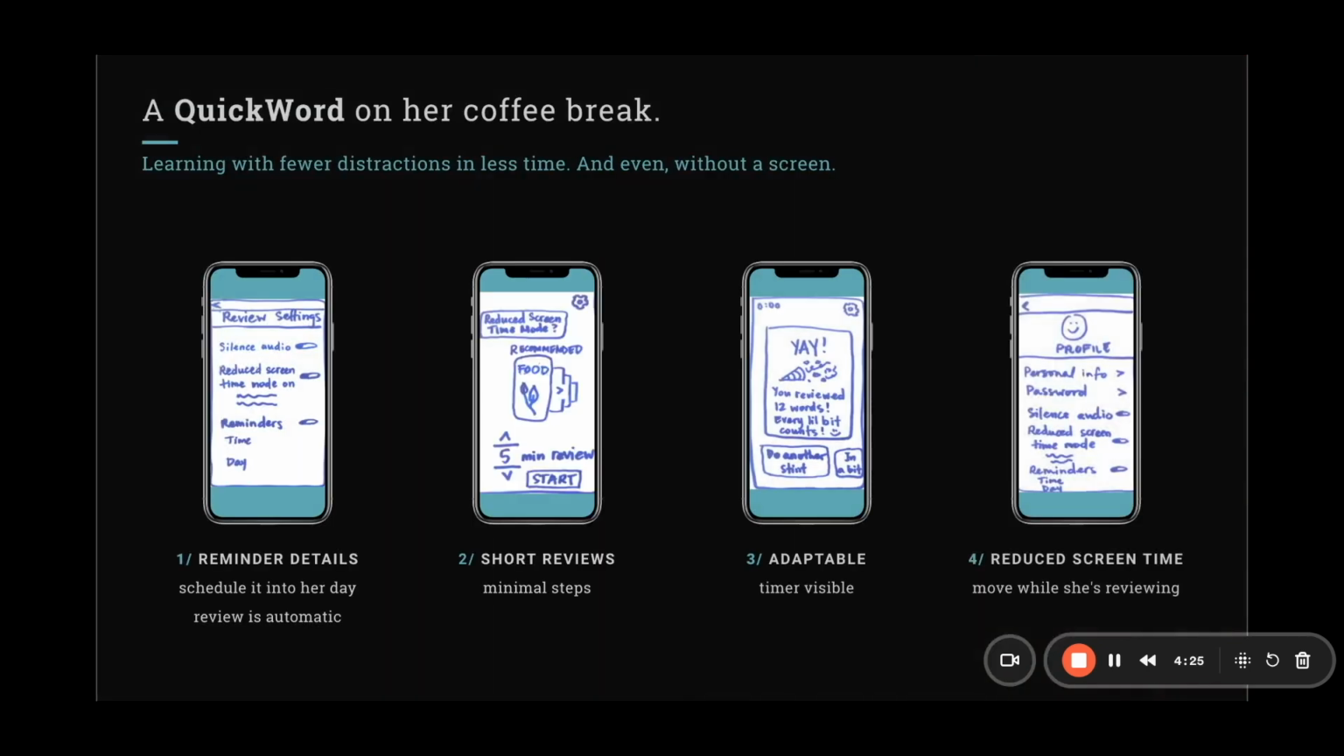So, what we propose is a QuickWord on her coffee break. Imagine learning with fewer distractions in less time and even without a screen. If she were able to set her reminder details, she will more likely do it because she has a break during that time when the reminder sets off.